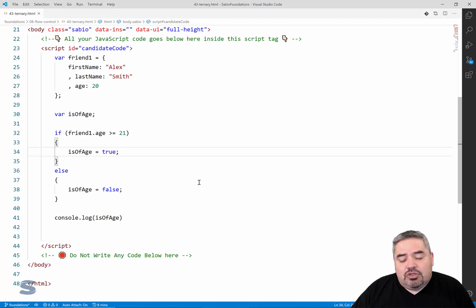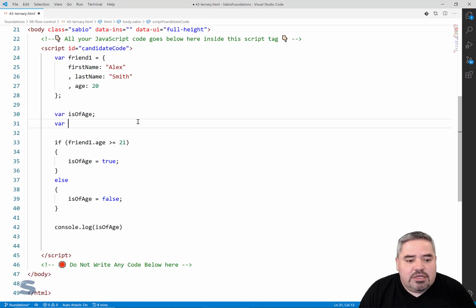But here is an instance where I want to show you the ternary operator, because it's important that you see it in the wild, and you need to know what you're looking at. The situation we're dealing with is that we have a variable and we want to assign an expression to it, true or false. It could be any expression, but we've got to pick an A and a B. In the case where the qualifying condition is true, we're going to assign true. In the case where the qualifying condition is false, then we're going to assign false. That just happens to be our scenario.